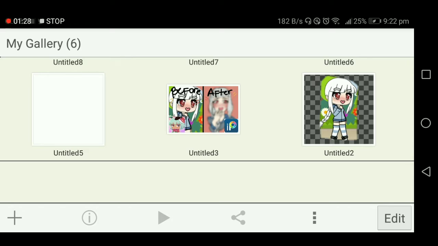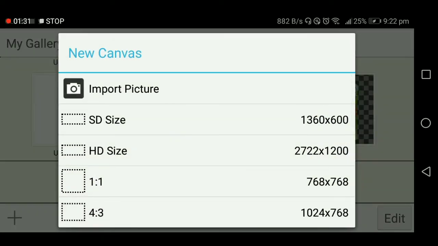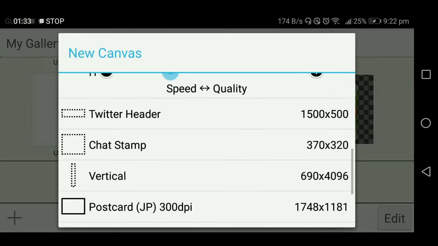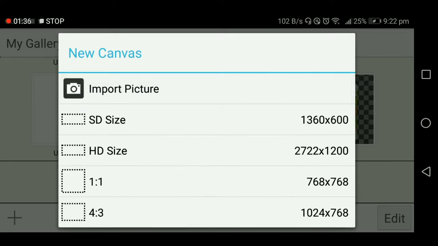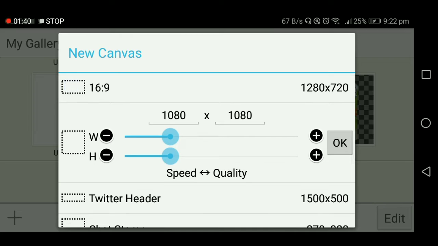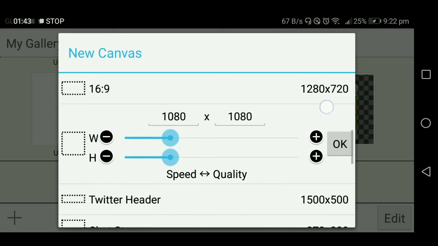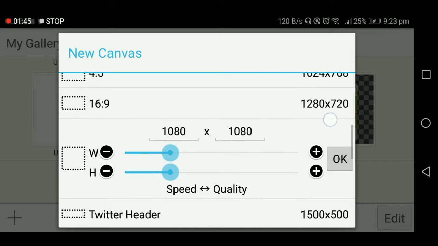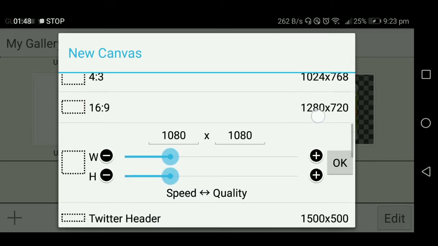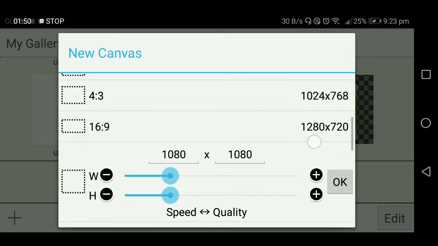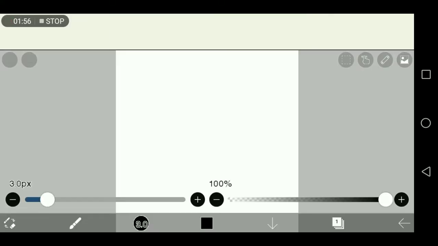So just press the plus button, and then you will see different sizes for your canvas. I suggest using HD because it's HD, but I will choose the customizable one because I'm comfortable drawing in this size because I'm making this on my phone's tiny screen. So press OK, and now you're met with confusion, and it's okay. The first time I used this app, I was heckin' confused and I didn't really know what to do.